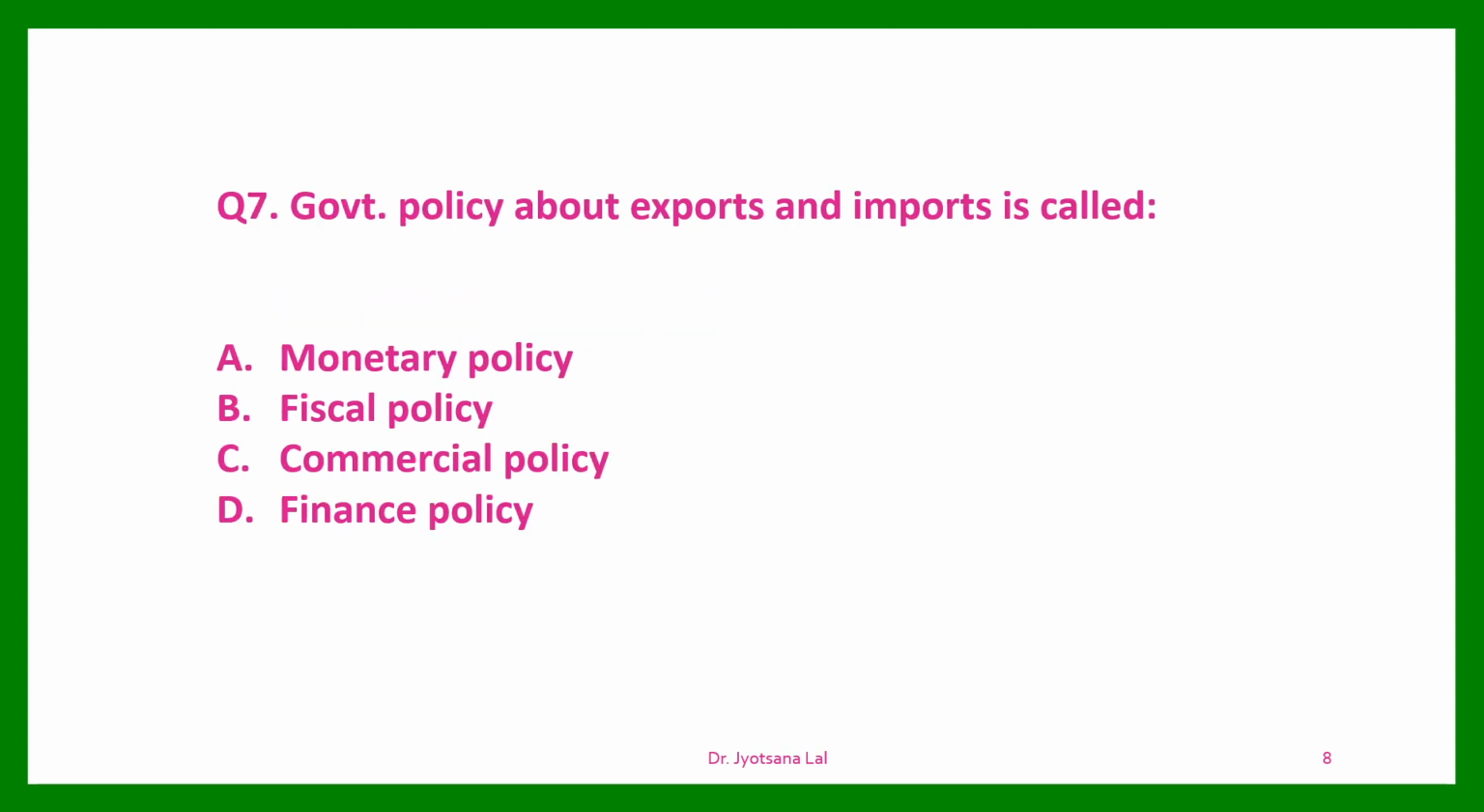Question number 7. Government policy about exports and imports is called. Easy question. Option A, monetary policy. Option B, fiscal policy. Option C, commercial policy. D, finance policy. So it is clear that the correct option will be commercial policy. The policy related to international trade, exports and imports, is known as trade policy or commercial policy.